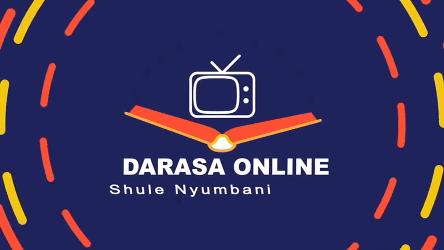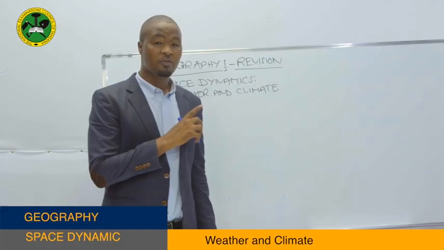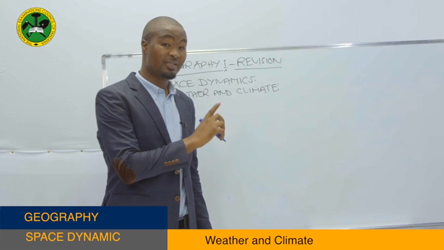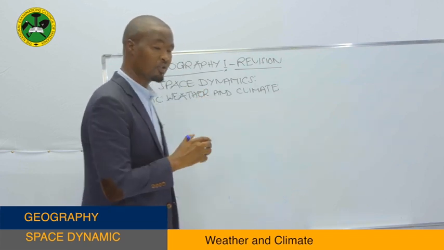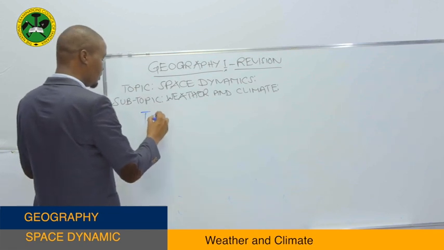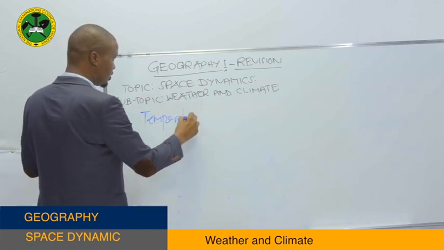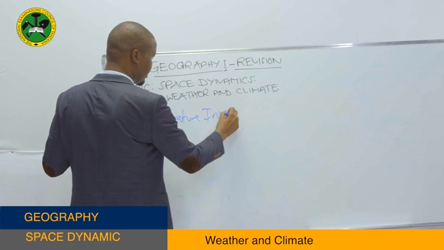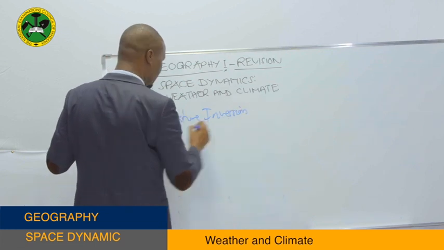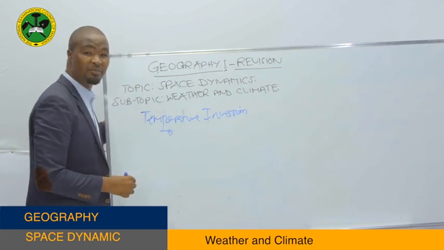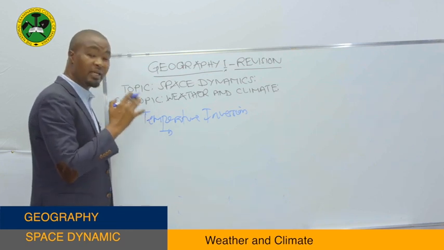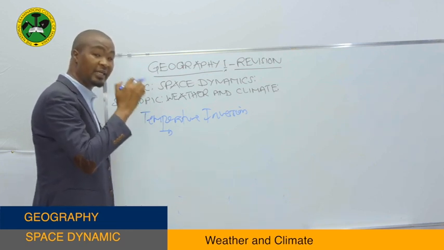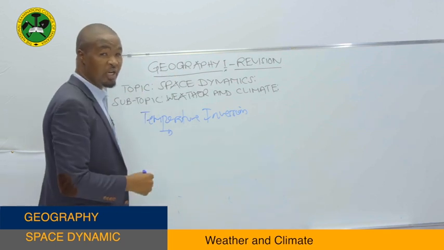You are watching Darasa Online. We have seen what is lapse rate and its types. Right now, let's go to another variation, which is temperature inversion. So what is temperature inversion? Temperature inversion, we refer to the exceptional or abnormal change of temperature, where there is an increase in temperature as altitude increases.